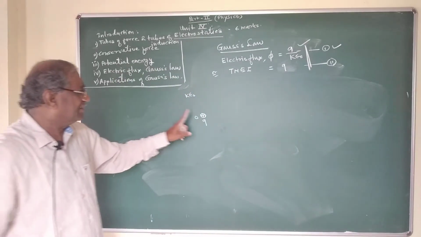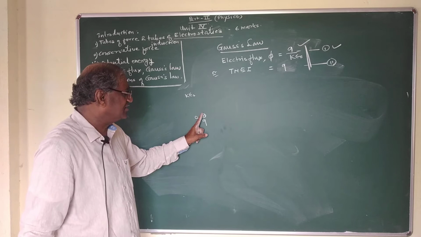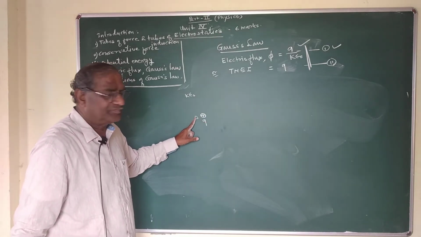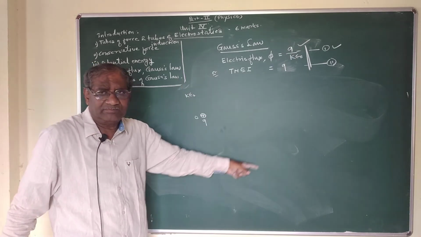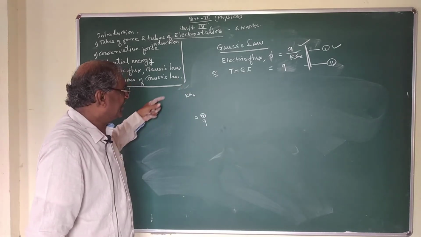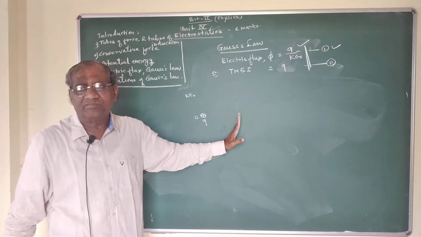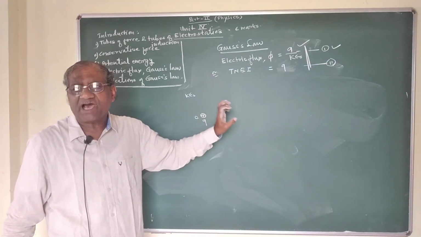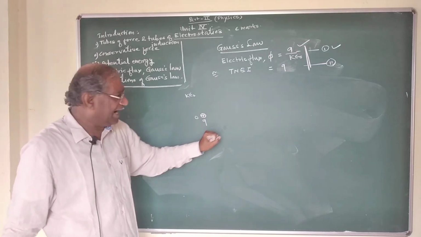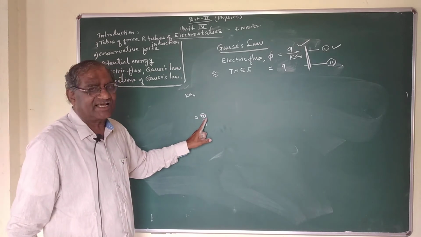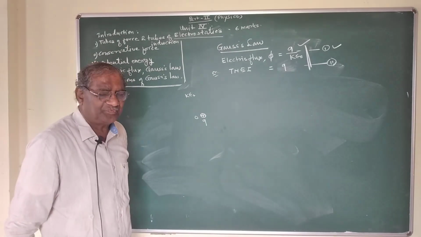Let us consider a static charge Q situated at point O in the dielectric medium. Dielectric means other than air or vacuum. All the media are dielectric media, and in that dielectric medium we place static charge Q at point O.